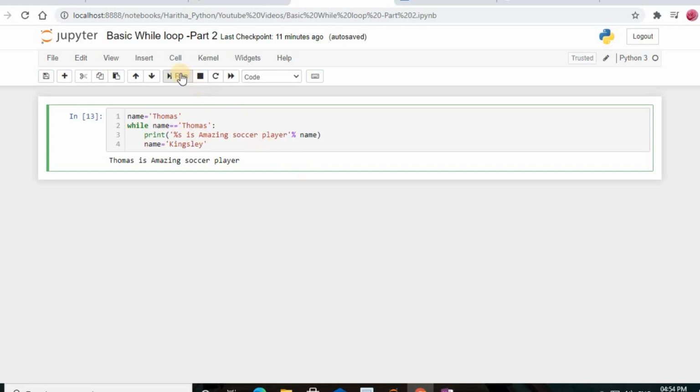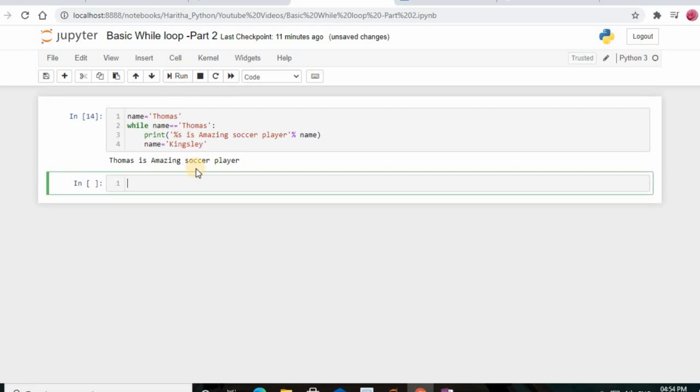So I'm just going to run the cell. Thomas is an amazing soccer player. That's what it is going to print. So the idea here is that you can use any expression within the while loop condition as long as it returns a boolean value, or you can use an integer also. You can evaluate with the help of a string.